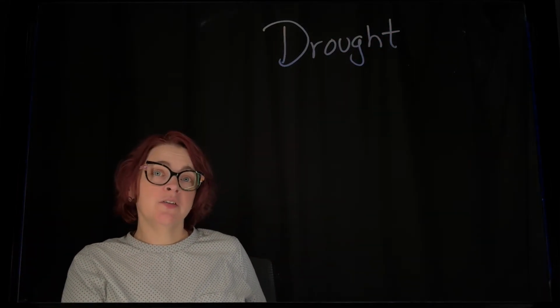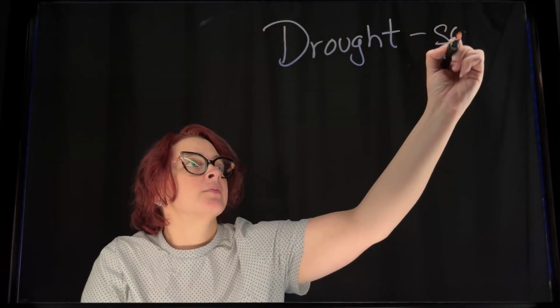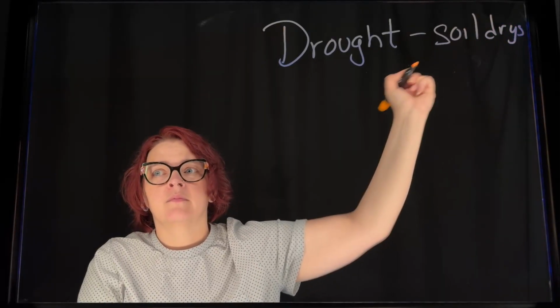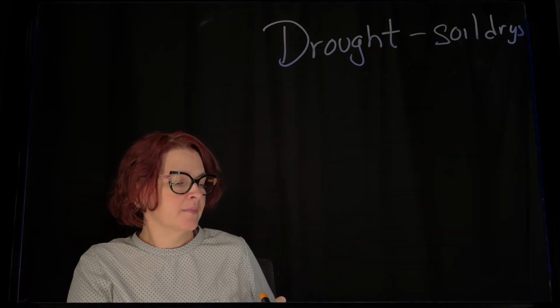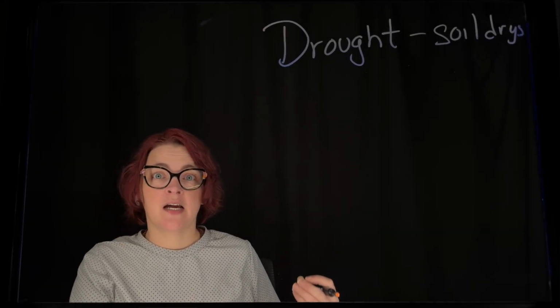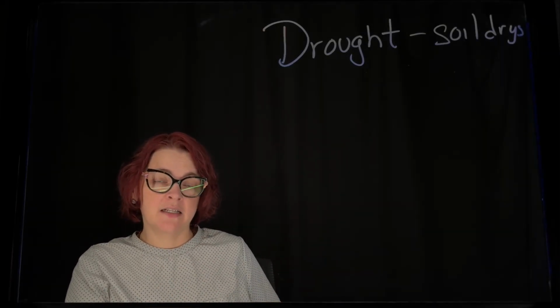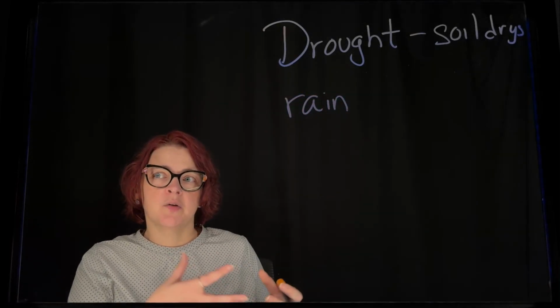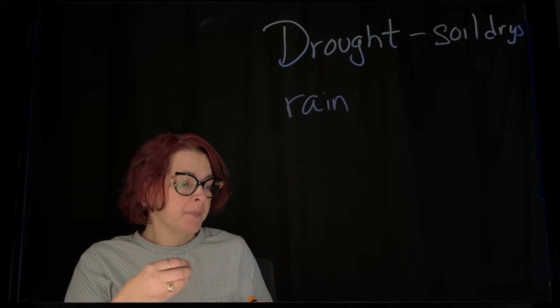So during a drought, soil is going to dry. And when the soil dries out and the rain then lands on the soil, it makes it harder for that soil to absorb more water.